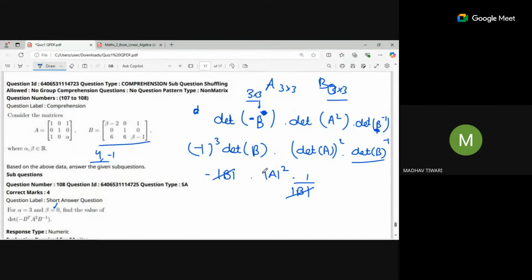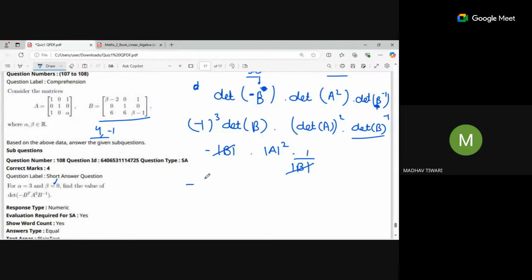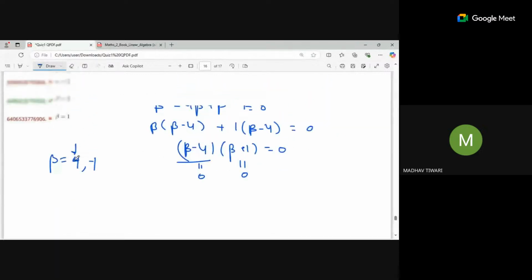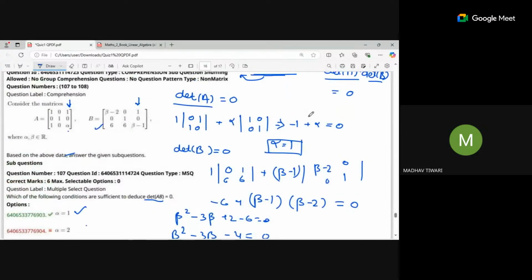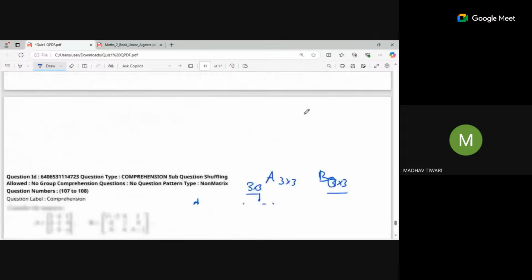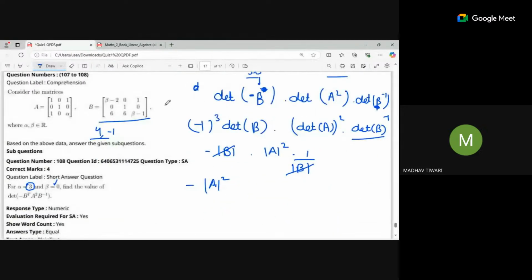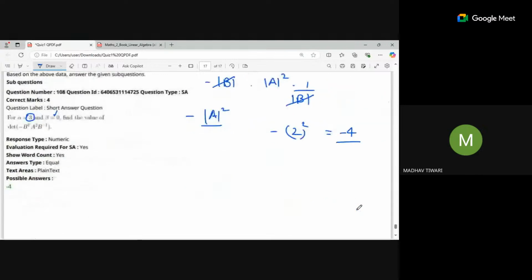Okay, next is minus determinant of A squared. So what is A here? Here it is given alpha value 3. And the last time when we found the determinant, it was alpha minus 1, right? So if alpha minus 1 is the determinant, and alpha is 3, the determinant will be 2. It will be minus 2 squared. 2 squared is 4, so minus 4.